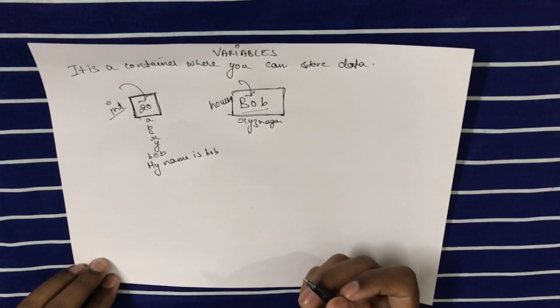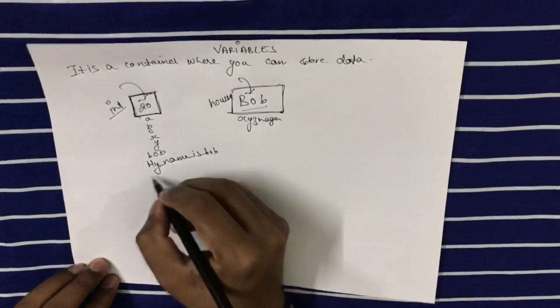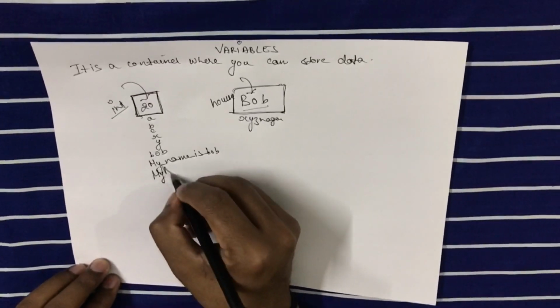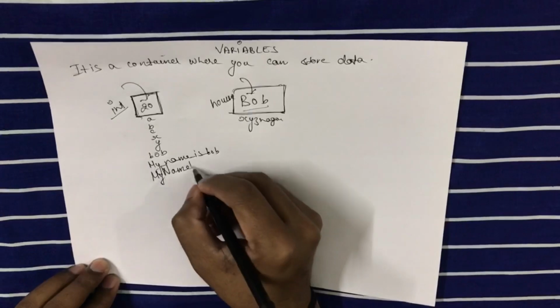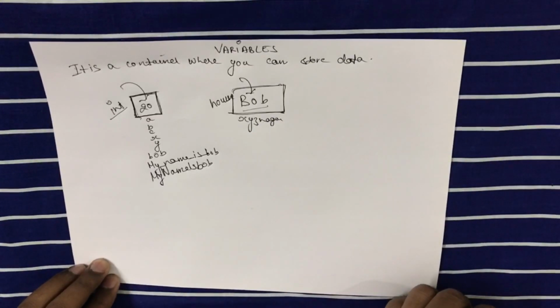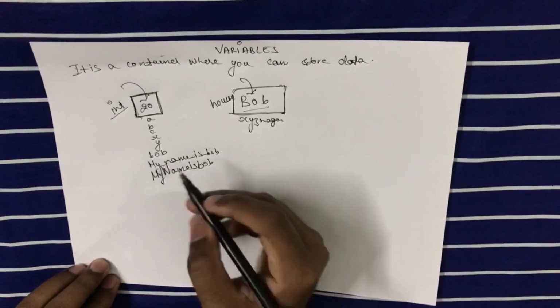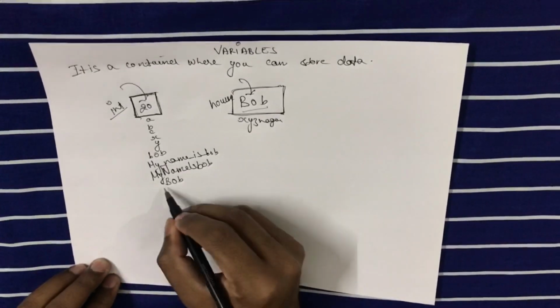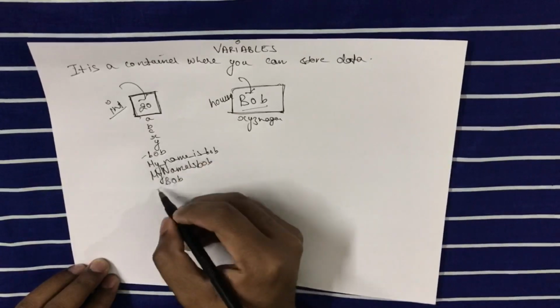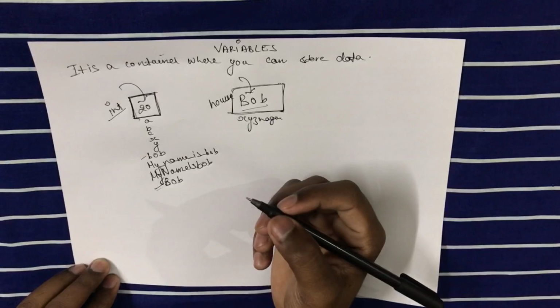A variable name cannot have spaces. So if you want a space, you can use an underscore, or you can capitalize the first letters without space. So these are naming conventions: how can you name a variable? If I create another variable of say bob, the compiler would create two different variables. So what do we come to know? C language is a case sensitive language.